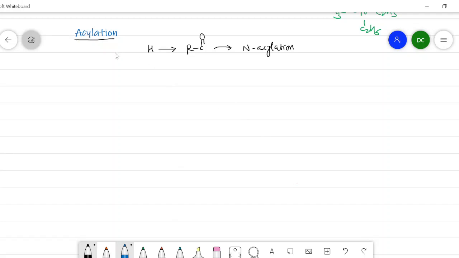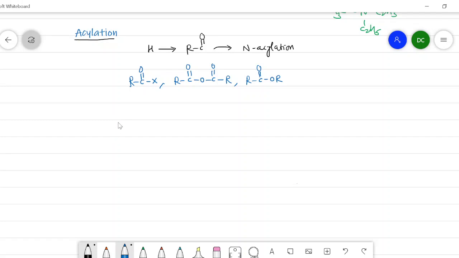To carry out the acylation of amine, we have to use acyl halide or anhydride, that is RCOO-COR, or we can use an ester, RCOOR dash. By using these reagents, we can convert amines into the amides.